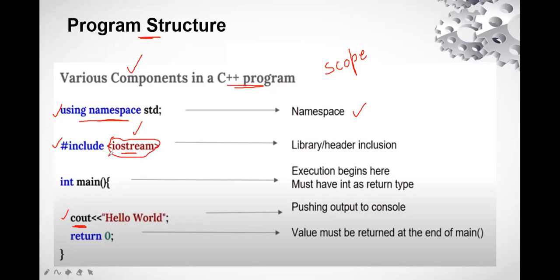So #include <iostream> is the inclusion of the inbuilt header files and libraries in C++. Now the next one is int main(). This is a function, the main function. Here main is the name of the function, and int is the function return type.